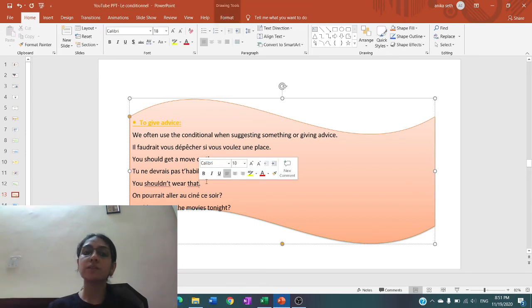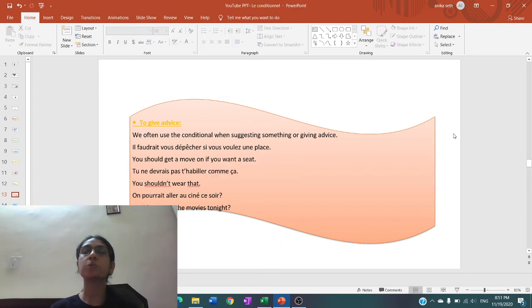So over here, the verb falloir is put in the conditional because we are giving advice or a suggestion. Then tu ne devrais pas t'habiller comme ça. You should not dress up like that. Again, we are giving advice or a suggestion that you shouldn't dress up like that. So the verb devoir in the conditional.